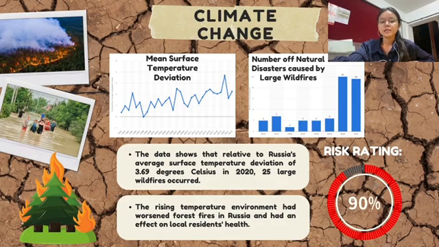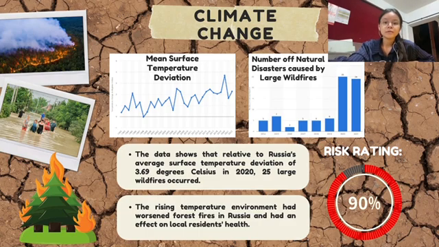The last factor is climate change. It has a high risk rating of 90%, which is a dangerous situation in the year 2020, calculated by the normalization formula. This is because the rising temperature has worsened forest fires in Russia and has an effect on